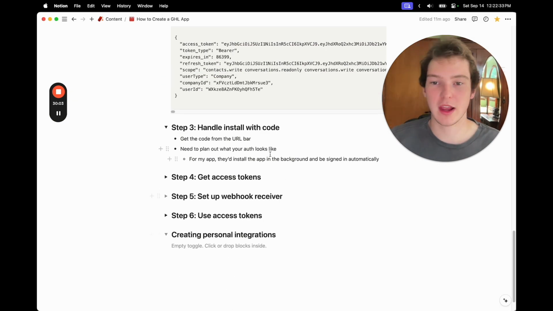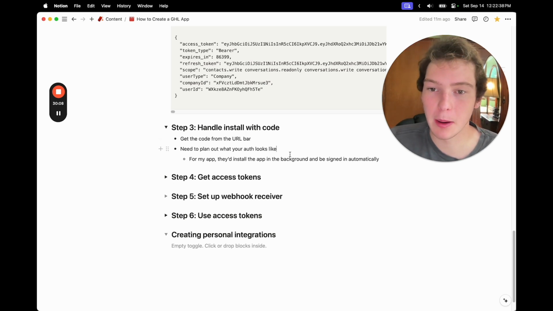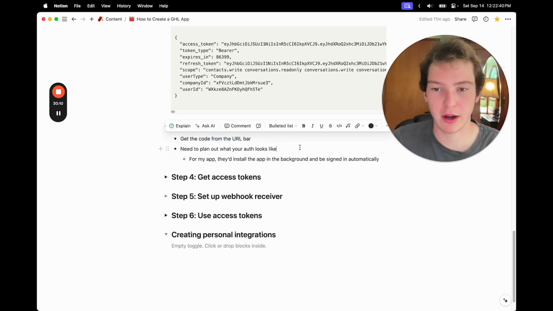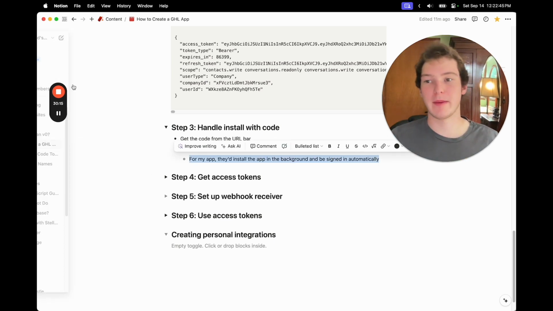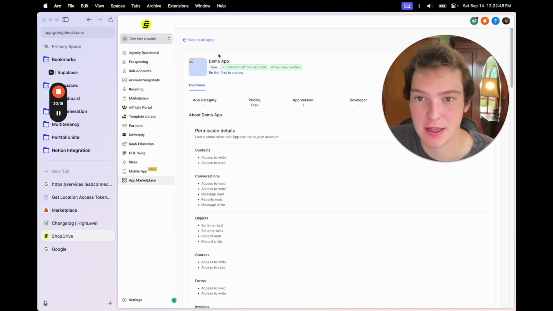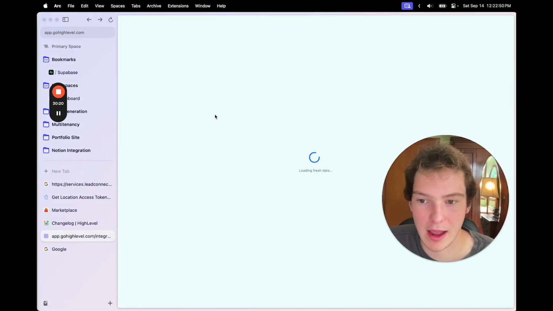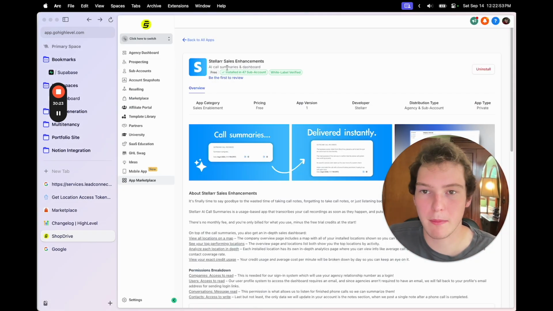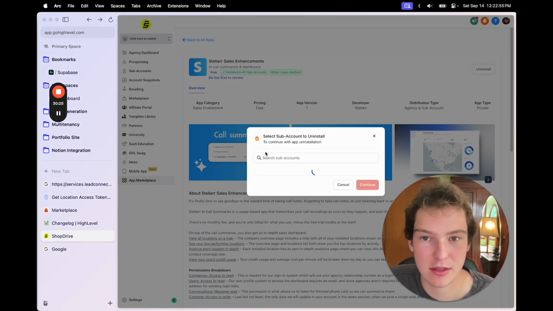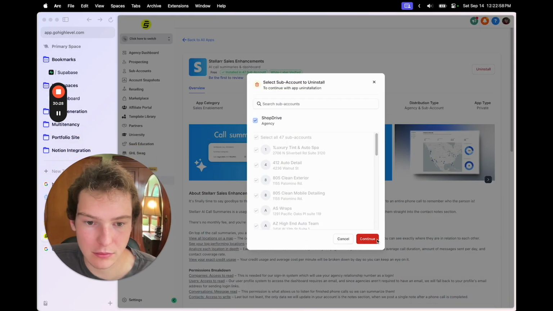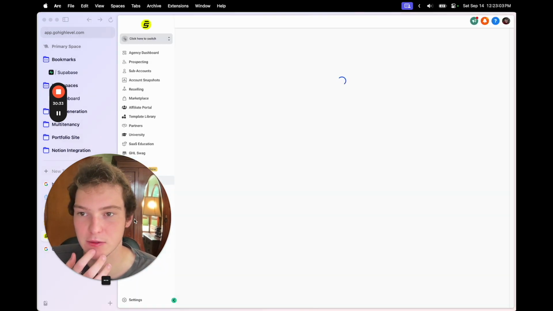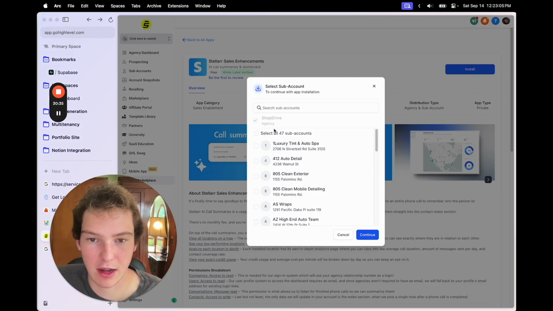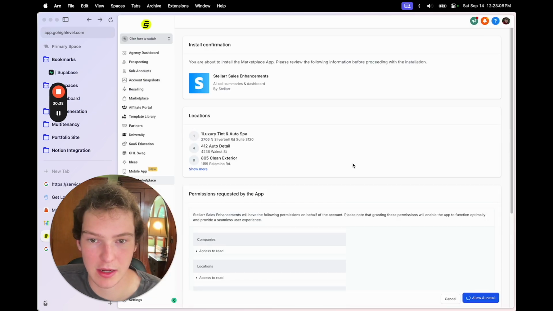Now, the other thing I could show you, this video is already way longer than I thought it would be, but we can get the code from the URL bar and then sign that person in and create them automatically. So let me just show you what I mean by that. If we go back to all apps, then I'm going to show you what my app looks like when you install it. So we'll go uninstall and we'll just uninstall it. And then when I refresh the page, it'll be uninstalled, and I'm going to hit install and allow.